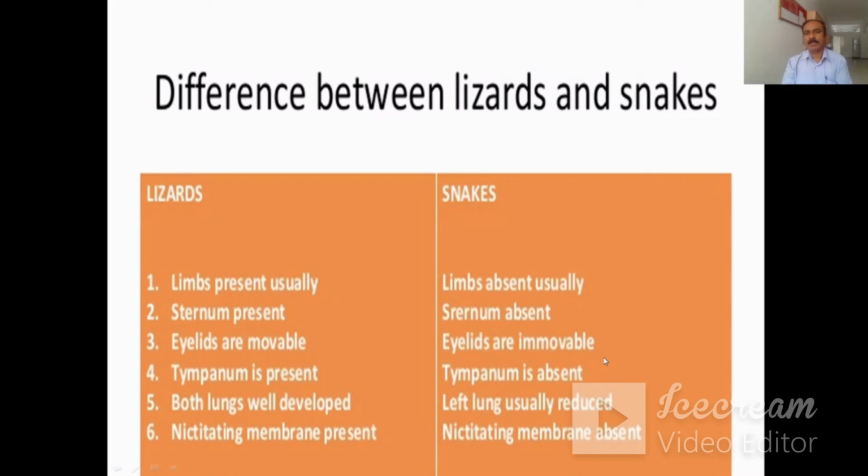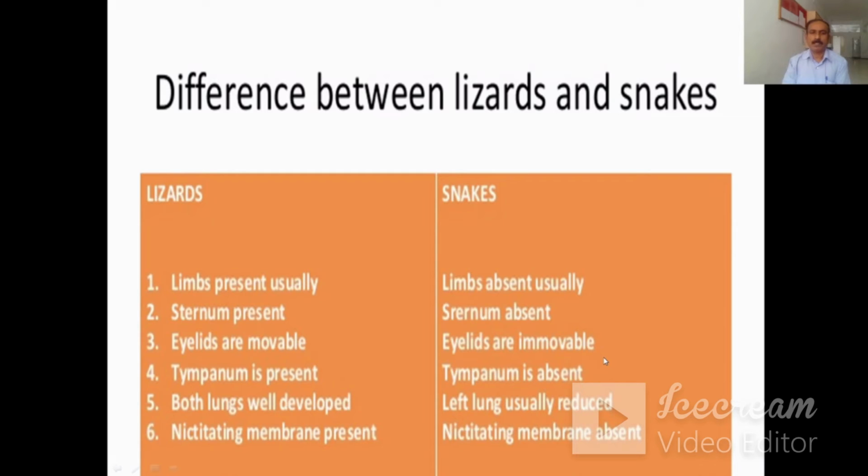This is the difference between lizards and snakes. In lizards, limbs are usually present. In snakes, limbs are absent totally. The sternum is present in lizards while it is absent in snakes. Eyelids are movable in lizards, and in snakes, eyelids are immovable.